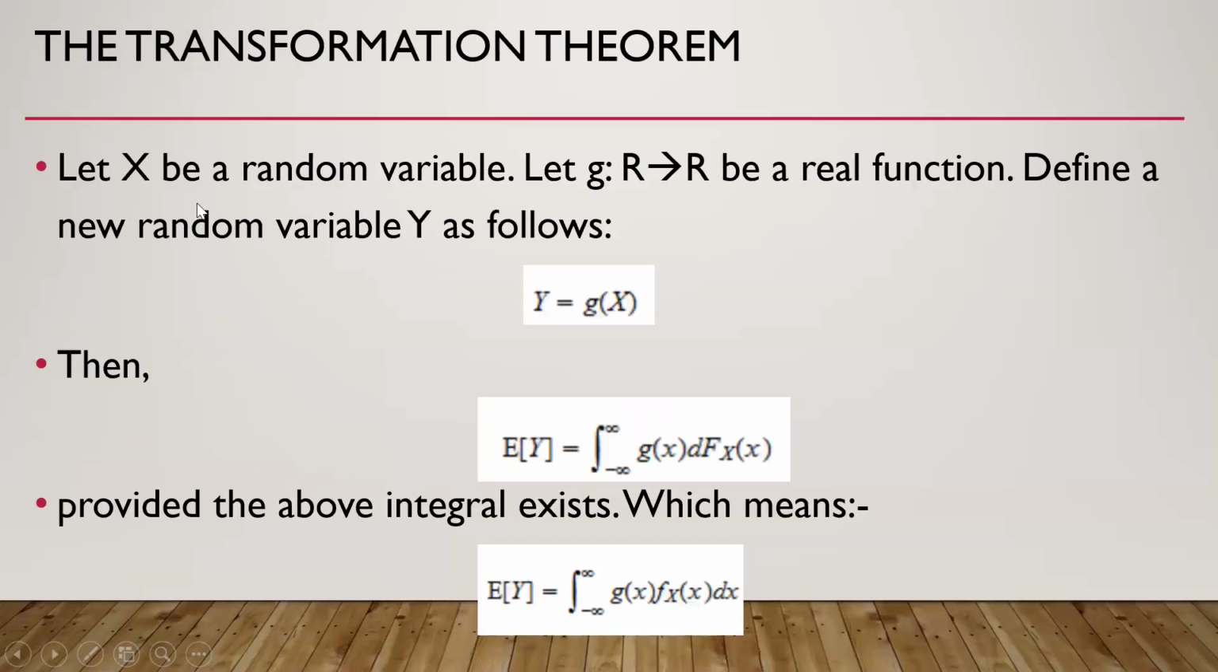So the transformation theorem: let x be a random variable and there is another function g from real to real. Define a new random variable y as y is equal to g(x). Then the expected value of y is this. And if this integral exists, this expected value of y is actually this, because we are taking the derivative of this, so it becomes the probability density function of x. So we just multiply these two and integrate from minus infinity to infinity.